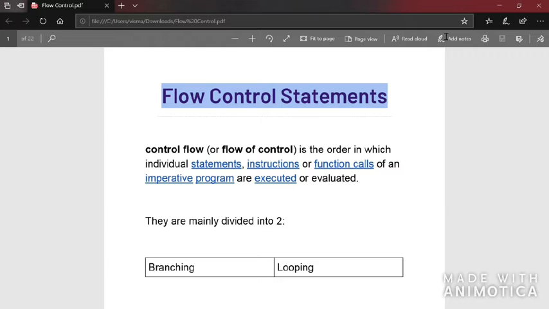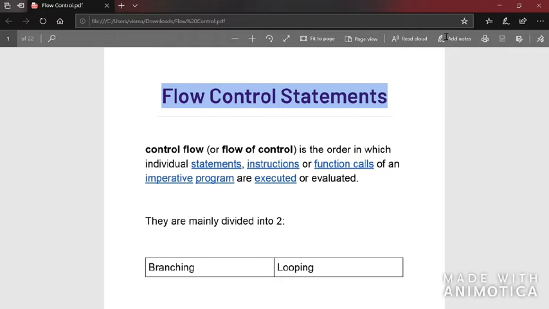Now, mainly they are divided into two, which are branching and looping, which we'll be seeing more of in the coming sessions. Let me give you an example where you might have had to make a decision. You're going back to your house from your school. There are two ways to your home: one is the shortest way and one is the longest way. Which one would you choose? If you had to reach home fast, you would choose the shortest way. Whereas if you would like to spend more time, you'll choose the longest way.